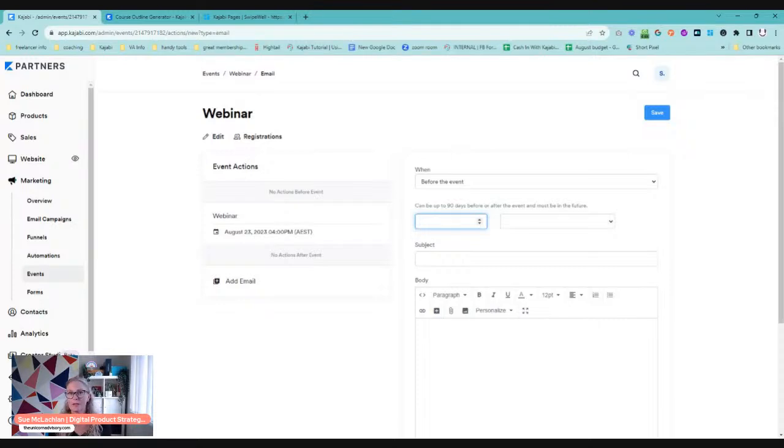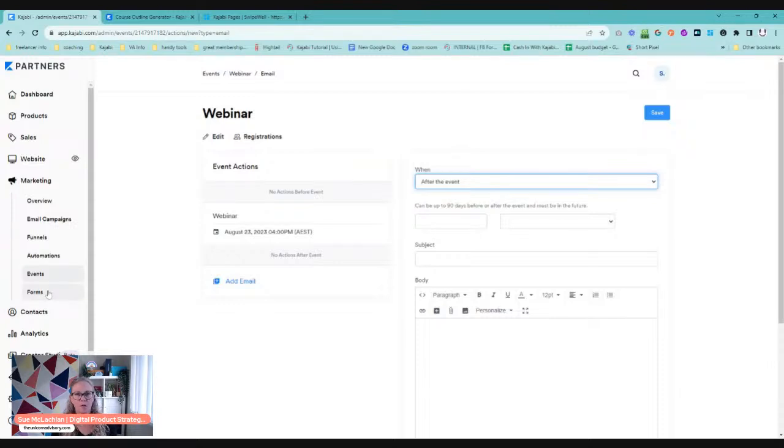You can also use events to set up reminders for coaching calls if you have them in your program. Again, you add an email, and you can do it after the event. You'd set the first event as the first date, and then one week after, 2 weeks after, 3 weeks after, so those reminders send automatically and it's all set up. Then every quarter, you just duplicate that and you won't have to reschedule all of those emails. It's that whole question of what can you do in your business to automate it and save you time, and these are some of the awesome things.